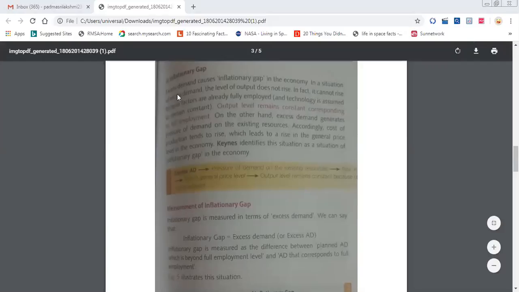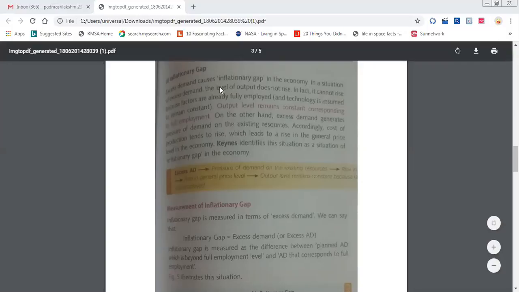Okay. Inflationary gap is the first critical situation of excess demand. So the inflationary gap as well as the excess demand both are the same. The same diagram you have to draw for the excess demand as well as the inflationary gap.